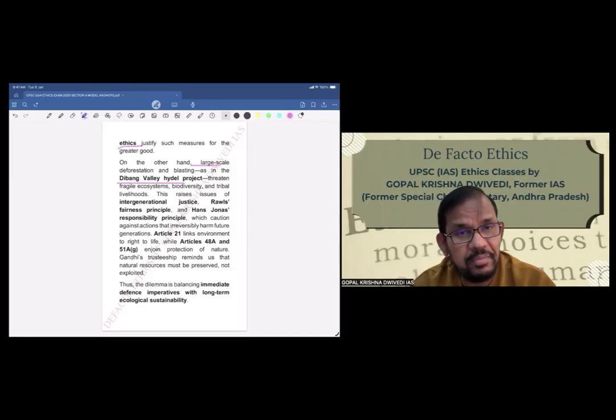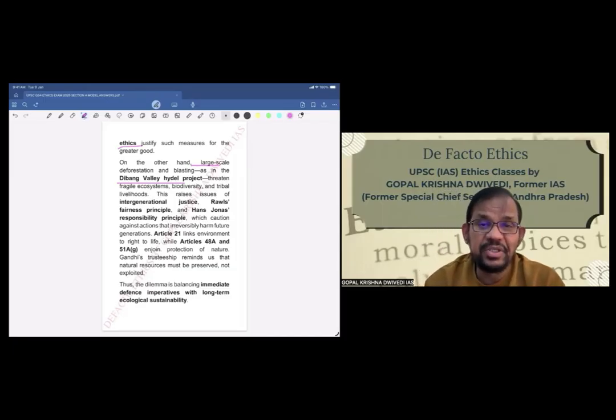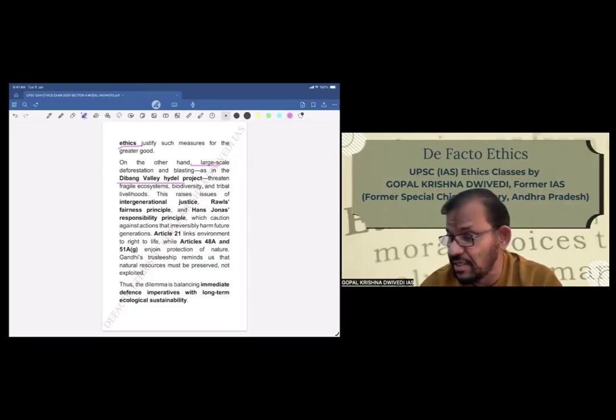For example, the Char Dham Yatra project or Dibang Valley project threaten fragile ecosystems, biodiversity, and tribal livelihoods. This raises issues of intergenerational justice, because whenever you talk of environment, intergenerational issues will come. So intergenerational justice, Rawls' fairness principle, and Hans Jonas' responsibility principle, which caution against actions that irreversibly harm future generations.